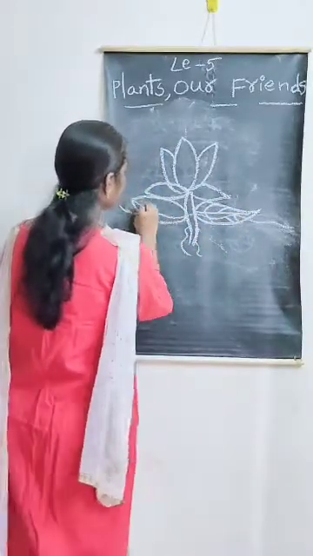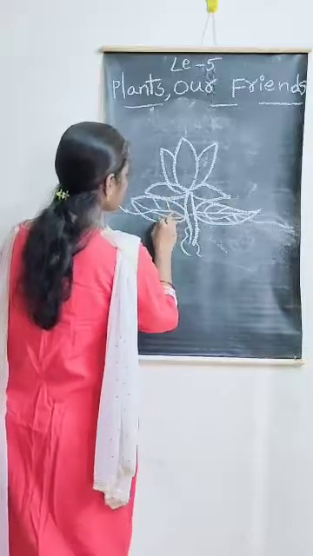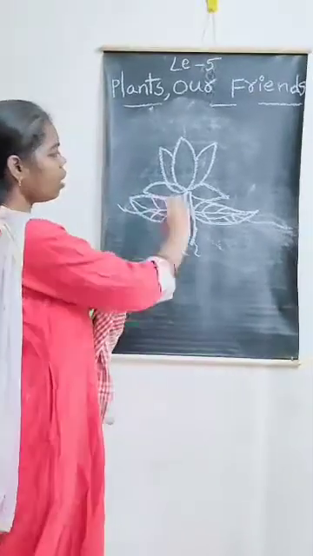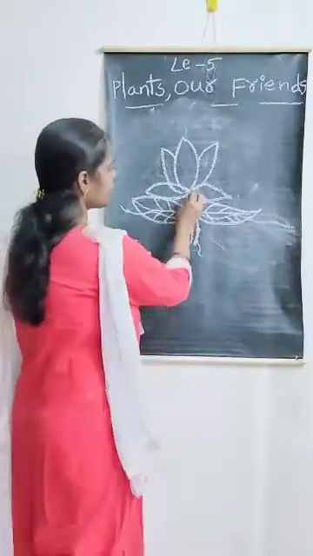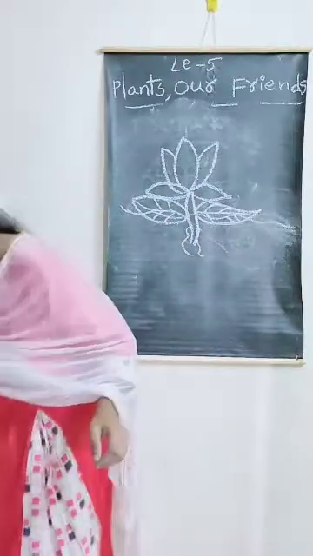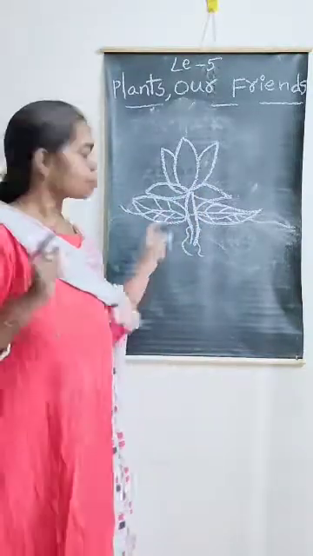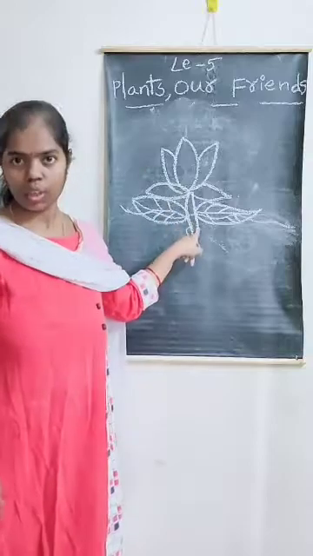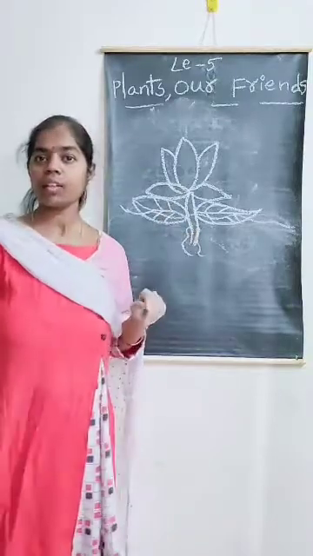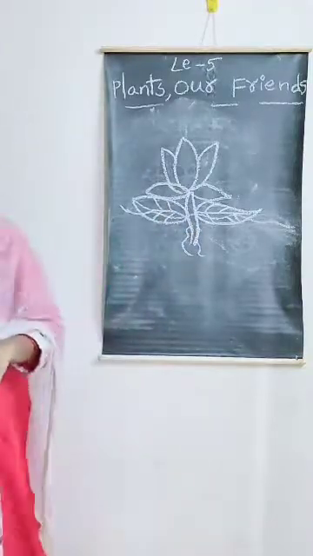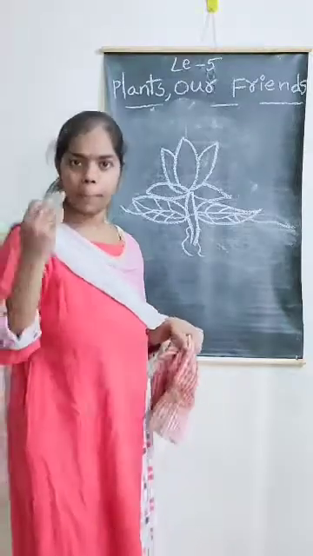If you observe, lotus has big and long leaves. This is the lotus plant. Lotus plant grows in water only. And after that, water lilies also. These are the examples of water plants.